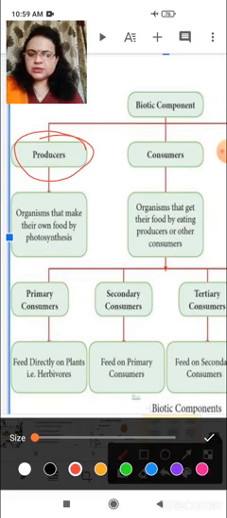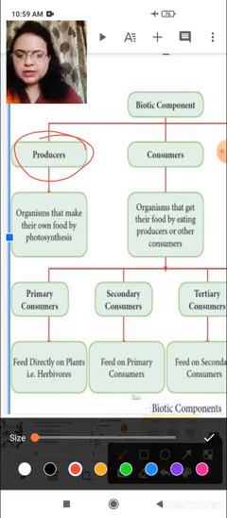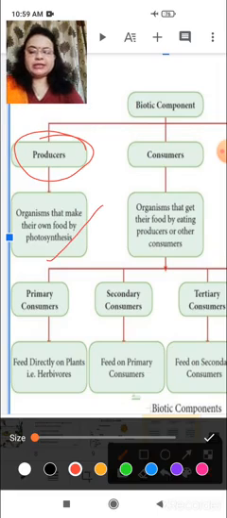What are producers? Producers are those that can make their food themselves by the process of photosynthesis, or we can say organisms that make their own food by photosynthesis in a natural way. They are called producers.